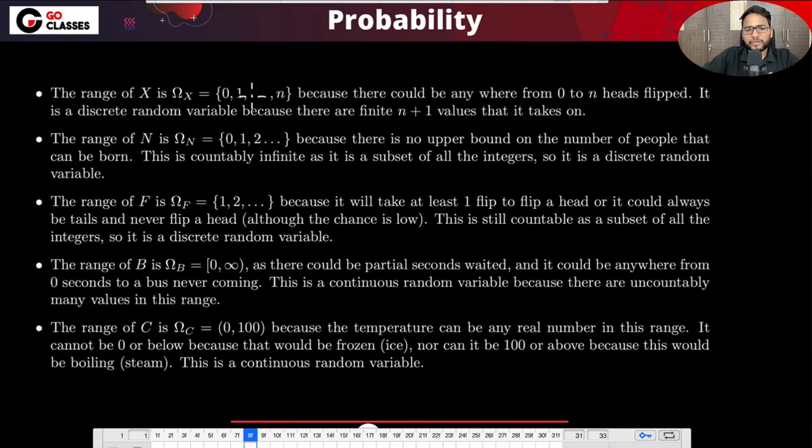Now, this is one paragraph that was given in the Stanford PDF, so I just copied that paragraph. If you want, you can read it out. This is the same thing that I just explained.